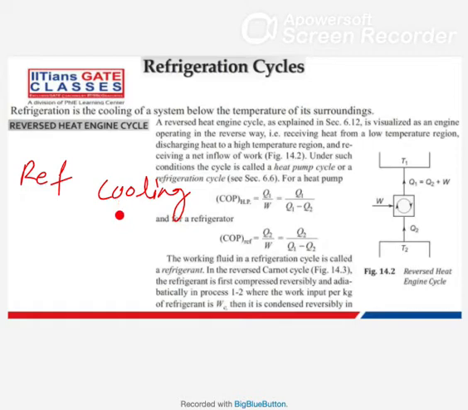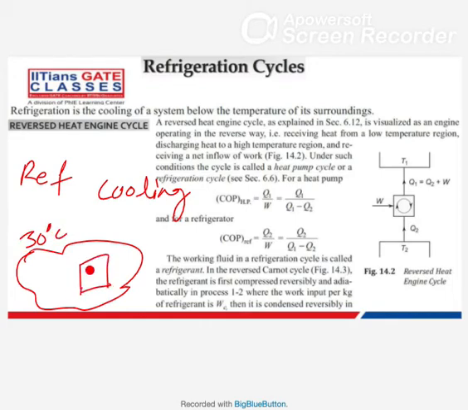See, cooling means, let's say your surrounding temperature is 30 degrees centigrade, and you have placed one block, and the block temperature is 70 degrees centigrade. Now if this block rejects heat to the surrounding, such that after some time its temperature is 60 degrees centigrade, then can I say refrigeration has happened?